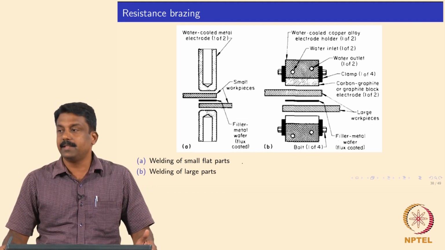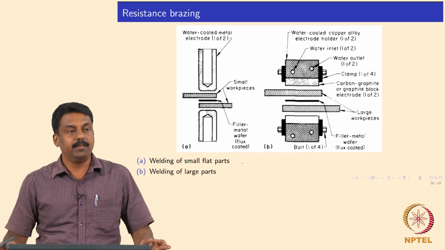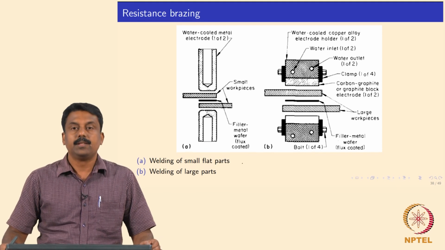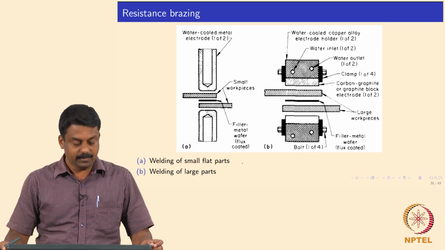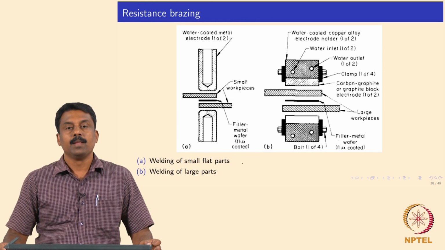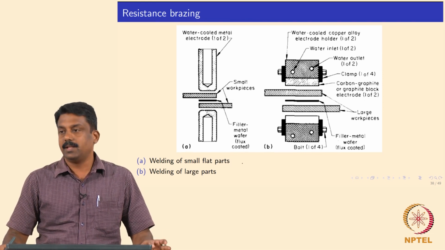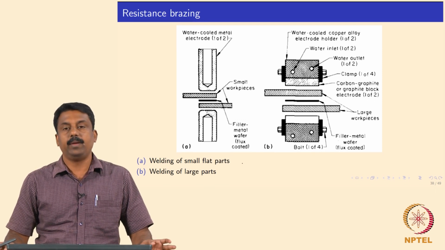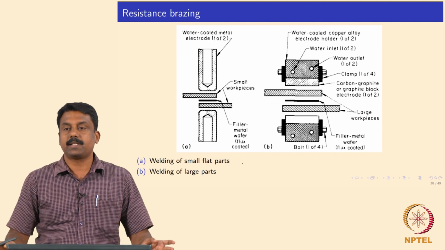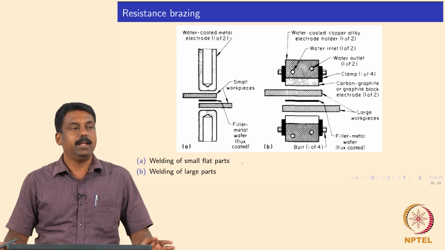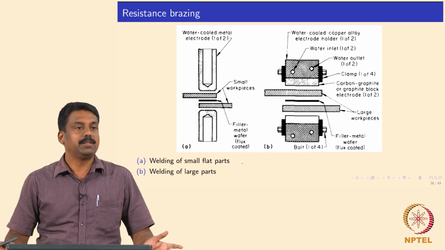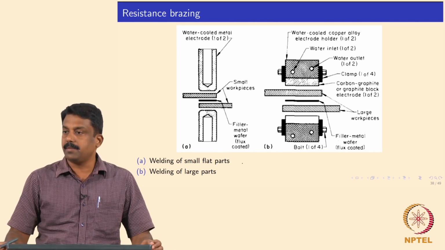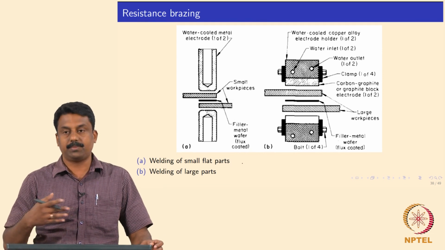And then in this class we will move on to the next unit in this section, which are derivatives of the resistance heating process. We use various modifications of Joule heating, and we also add extra material so that the joint geometry as well as joint property can be improved significantly, and we can extend the range of materials that can be welded by resistance heating. One such method is resistance brazing. The heat generation mechanism, the physics, is the same as resistance spot welding.